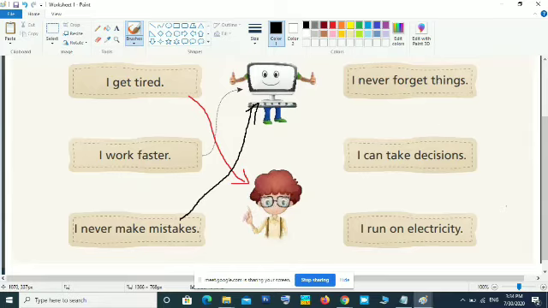The next one, I never forget things. Who is that, human or computer? Okay, computer. Then, I can take decisions. Computer or human being?